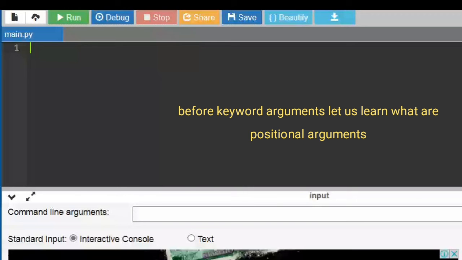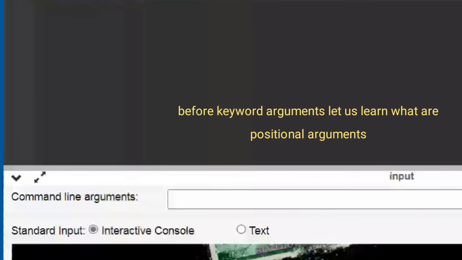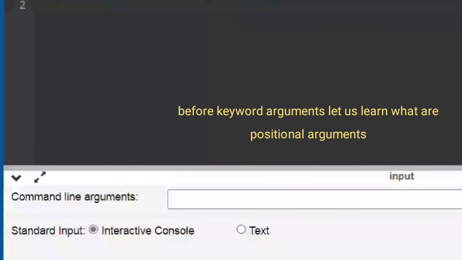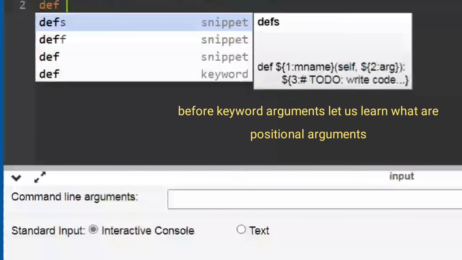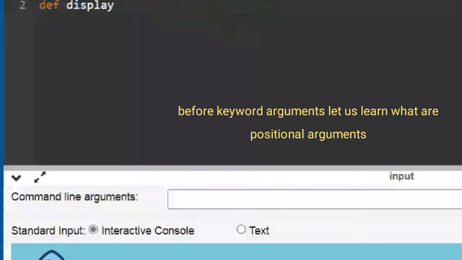Let us look into the keyword arguments or named arguments. We'll take the display method. I have given def display, and this display is taking the arguments x comma y comma z.